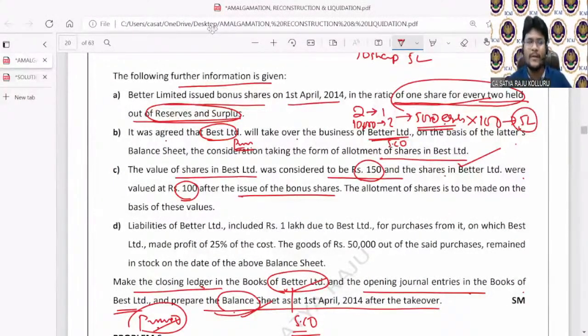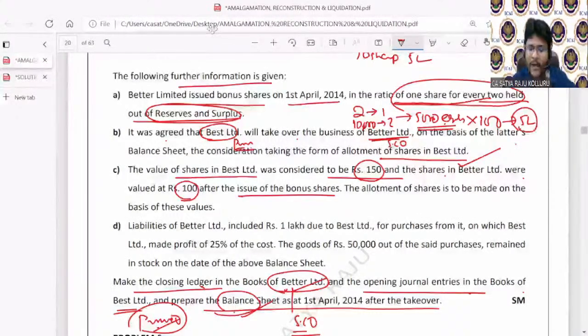Sir, one person asked in the chat box, what is the meaning of intrinsic value? I told at that point of time, intrinsic value is nothing but net asset value per share. There is no difference between intrinsic value per share and net asset value per share. If you divide the total net asset value by the number of equity shares, then automatically you will get intrinsic value per share.